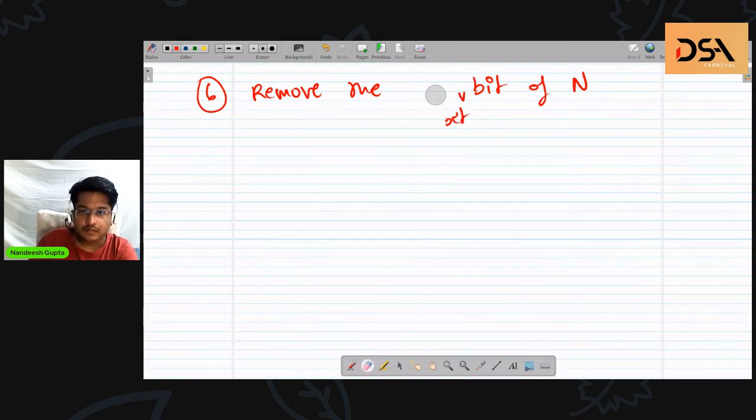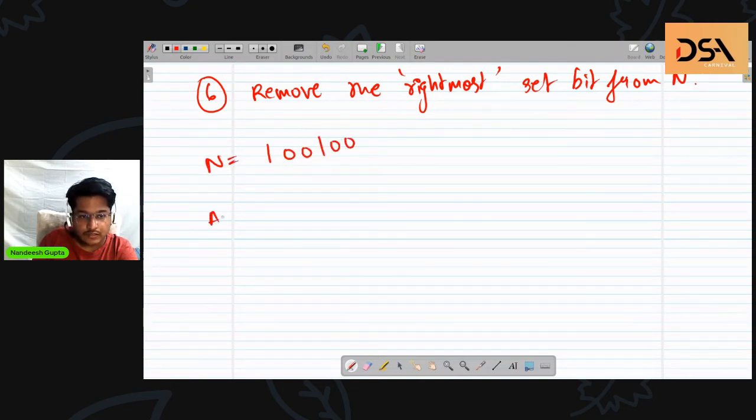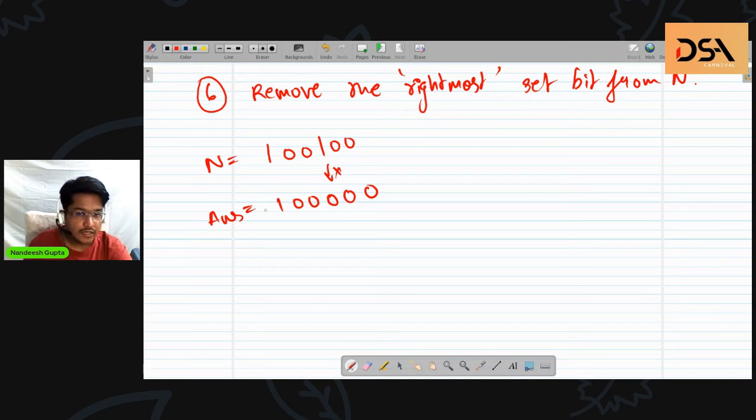Let me write it again: remove the rightmost set bit from n. So for example, if my n is equal to 100100, the answer will be 100000. So this one is removed, but the rest of the number remains as it is.